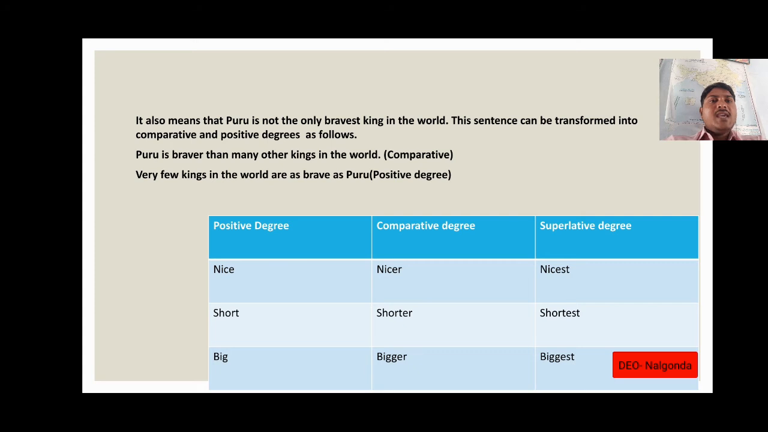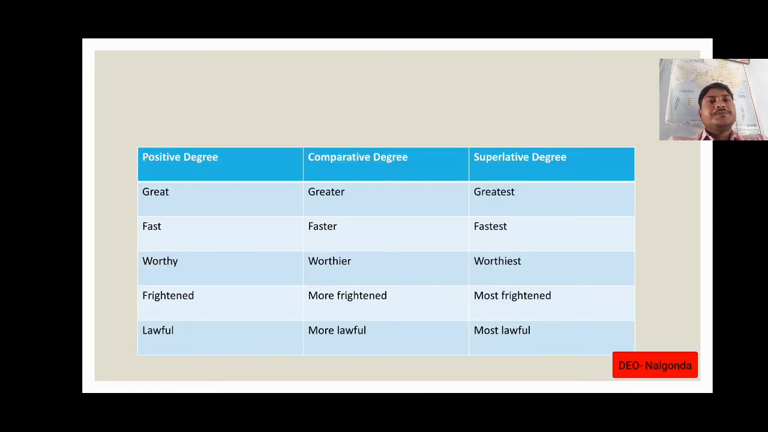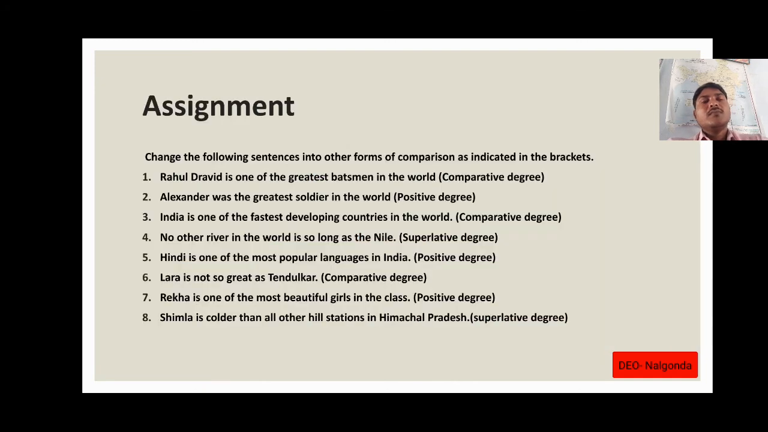Positive degree: nice, comparative nicer, superlative nicest. Short, shorter, shortest. Big, bigger, biggest. Great, greater, greatest. Fast, faster, fastest. Worthy, worthier, worthiest. Frightened, more frightened, most frightened. Lawful, more lawful, most lawful.